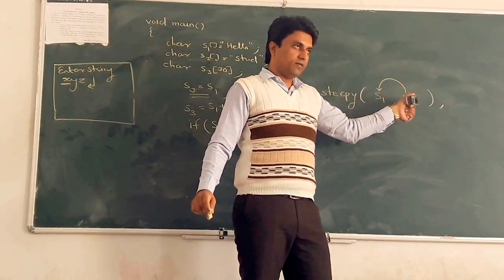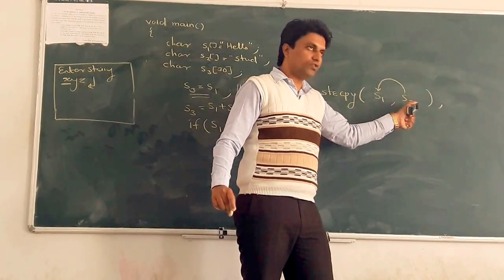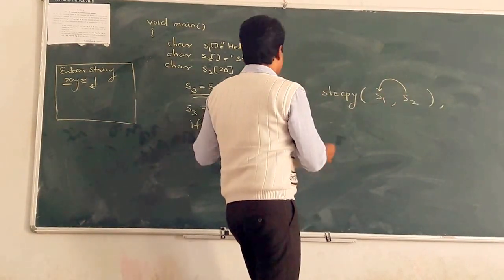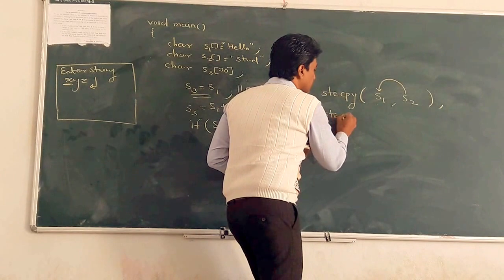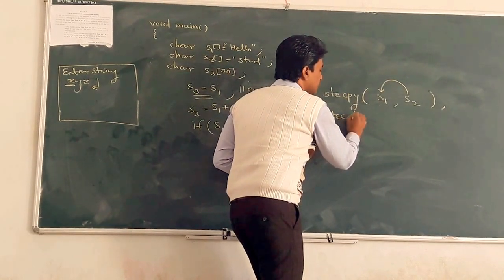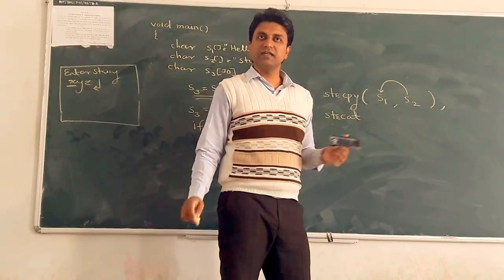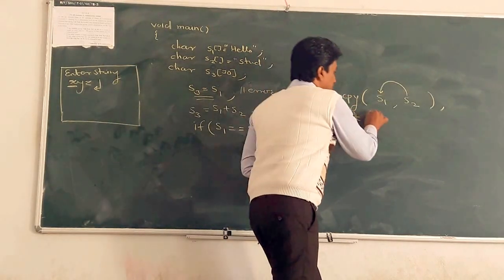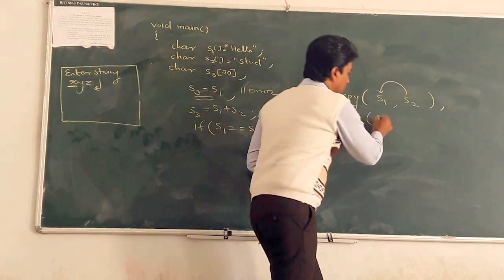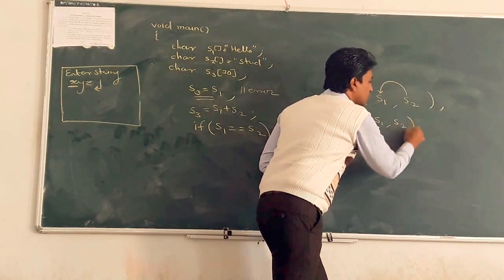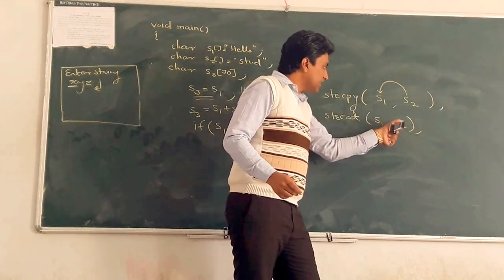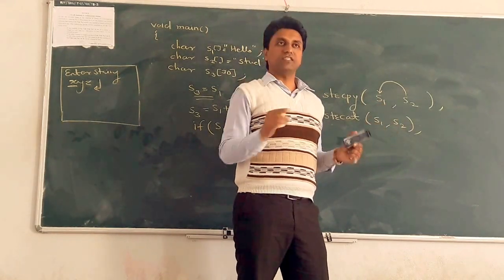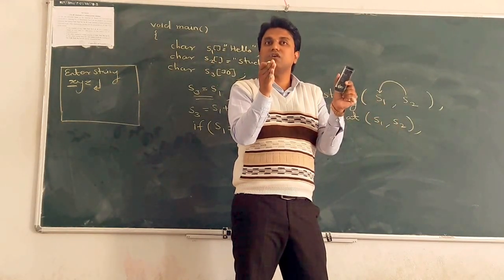The second argument is s2, and s1 and s2 are two strings, so s2 string is copied into s1. Next, how to concatenate two strings? For that, the strcat function is there. strcat, all letters are small. Suppose s1 comma s2. What happens? This s2 string is added at the end of the s1 string. That is, both strings are concatenated.